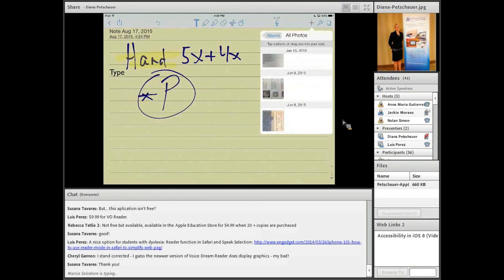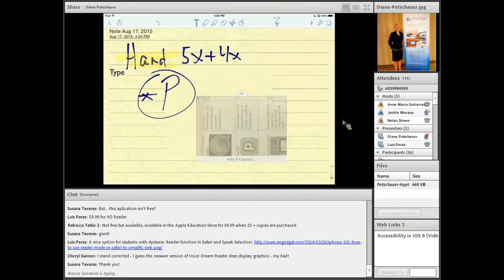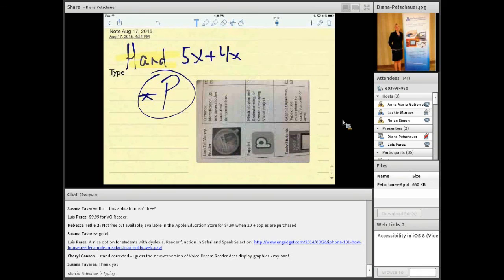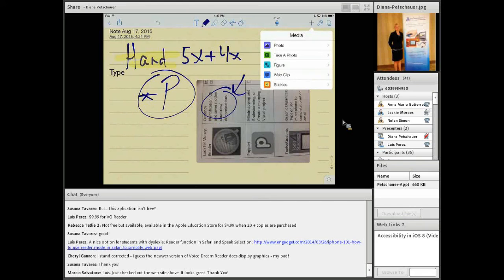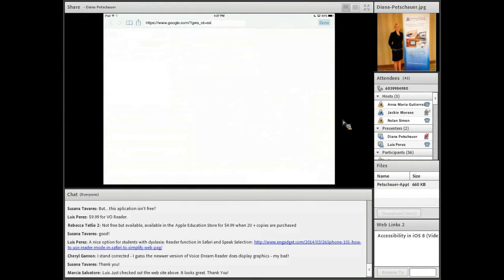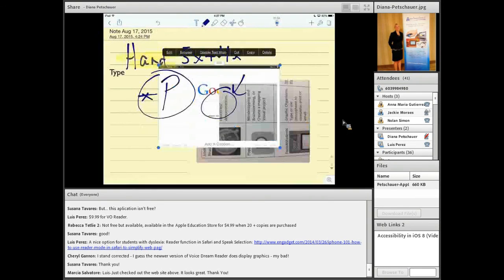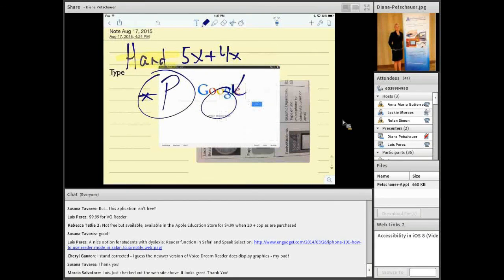Let's see if we get to, here we go. So even if it was a picture of a worksheet or a handout, they could make this larger. They could write on top of it, for example. They could fill it in if they needed to type it. They can pull in clips and pictures from the web. So they could go to Google Images and pull in images, for example. There's really a lot that they can do with Notability.